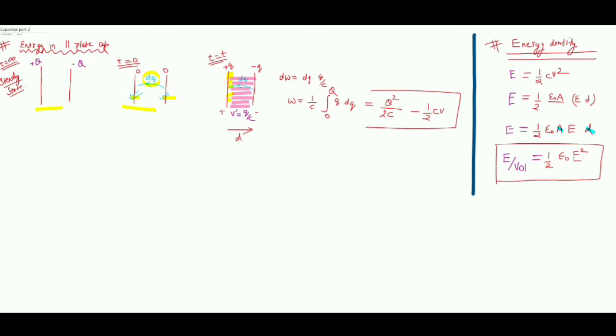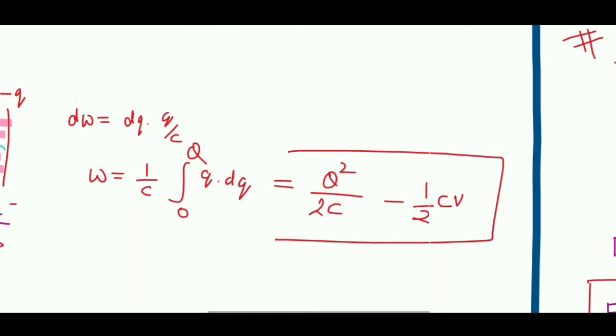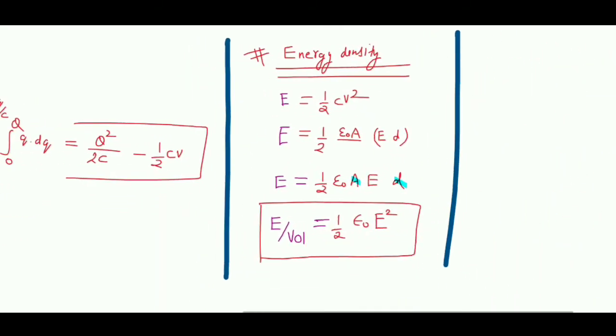I cannot put it by my hands. I have to use some method. The method I use is I just connect a battery. If you connect a battery, the battery will do this work for you. This work which you have figured out over here, q square by 2c, is done by the battery, and this is the work which will be stored in the form of energy in a capacitor. Okay, so let us check out that setup.